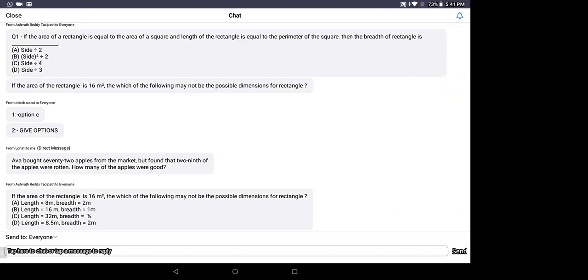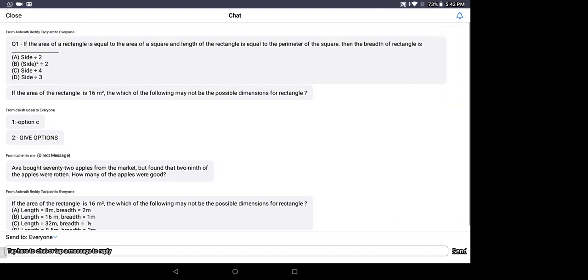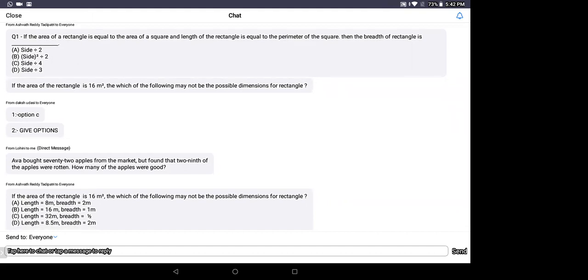Let me read once again the question. If area of rectangle is equal to area of square, and the length of rectangle is equal to perimeter of square, then the breadth of rectangle is. Wonderful question.